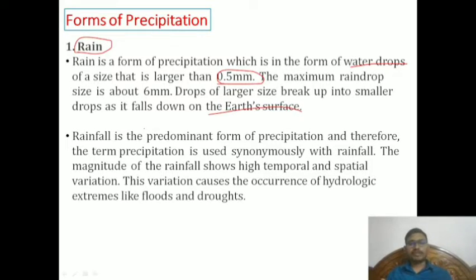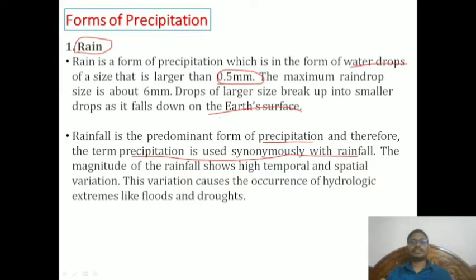Rainfall is the predominant form of precipitation, and therefore the term precipitation is used synonymously with rainfall. That's why we hear about rainfall everywhere. The magnitude of rainfall shows high temporal and spatial variation.